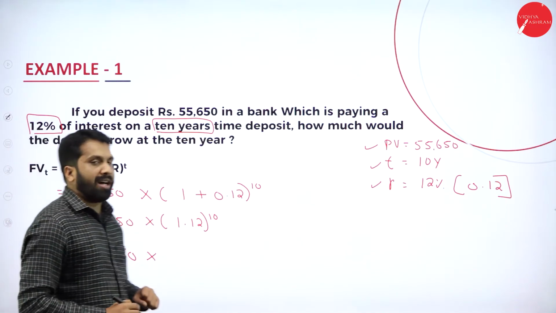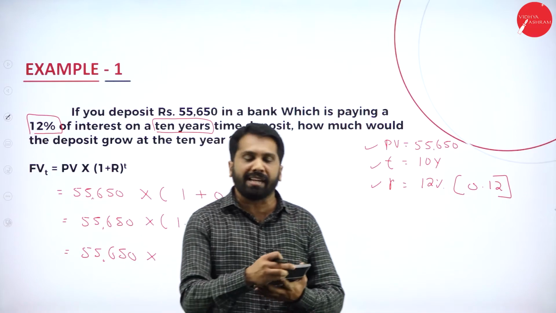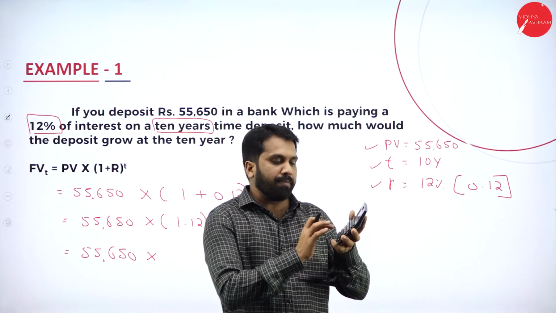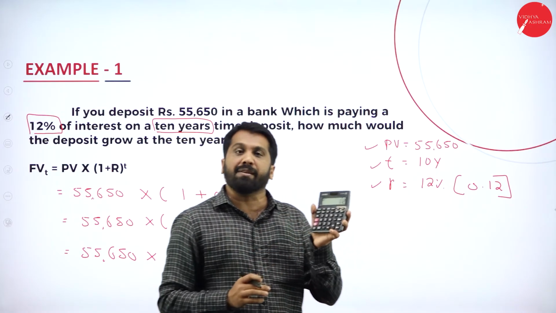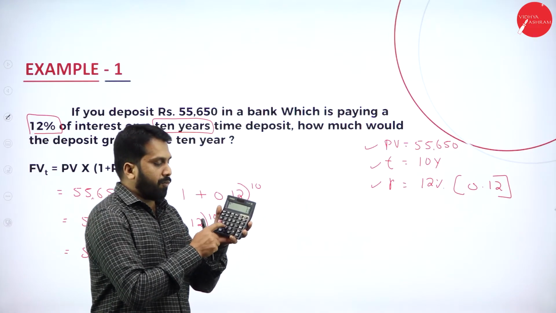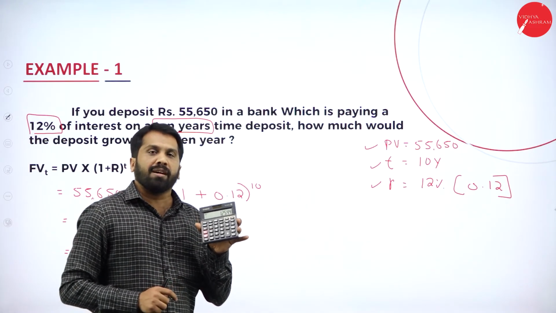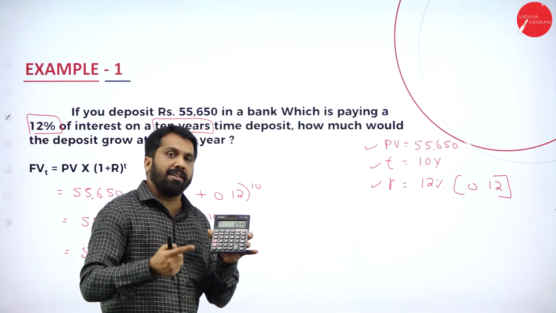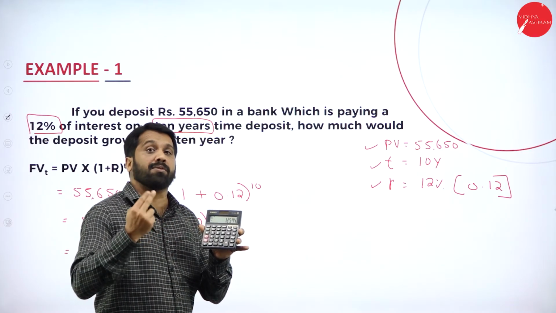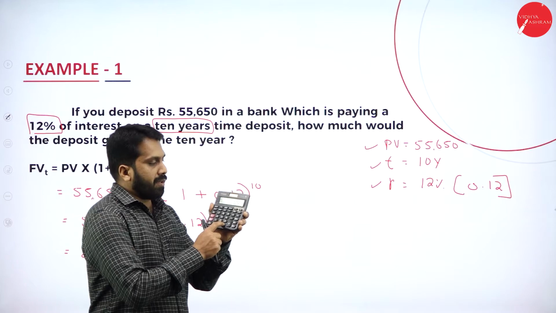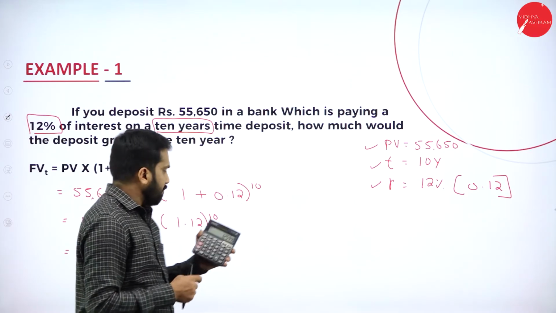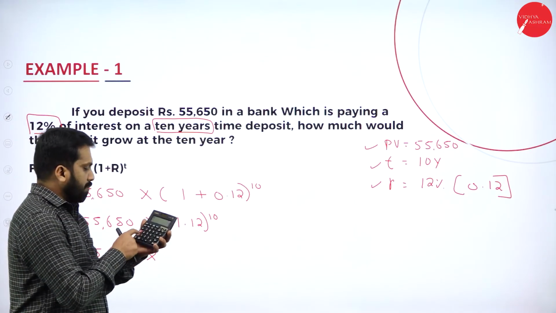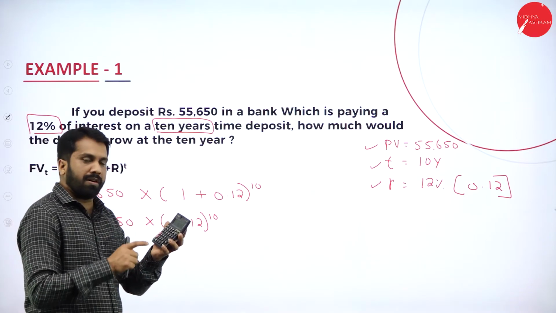How to find out 1.12 to the power of 10? Say 1.12 multiplied with 1.12. How much you got? 1.25. Again, you have to multiply up to 10 times. Into 1.12, 3 times over.